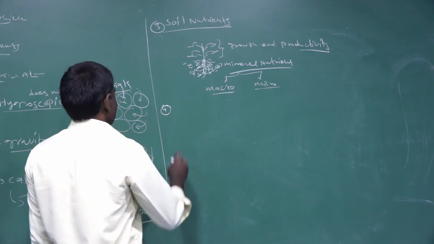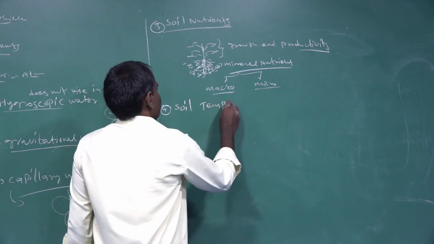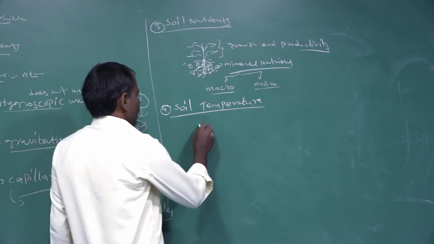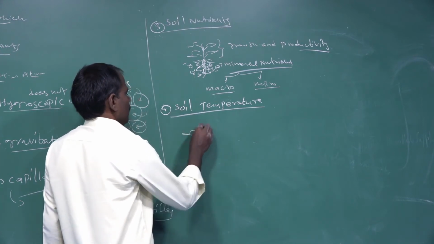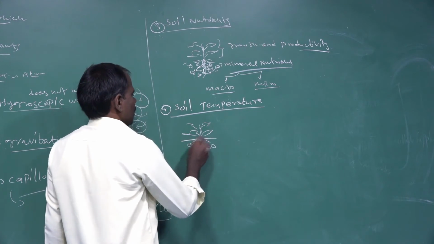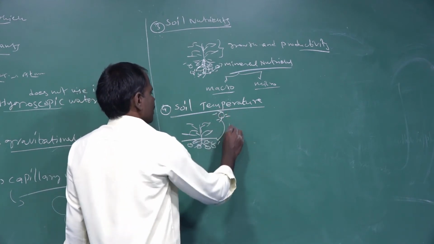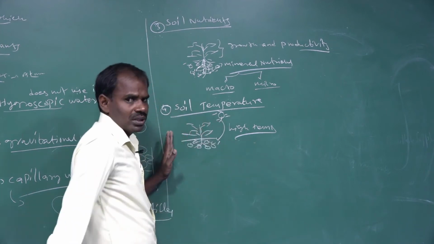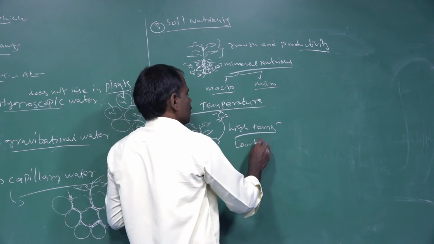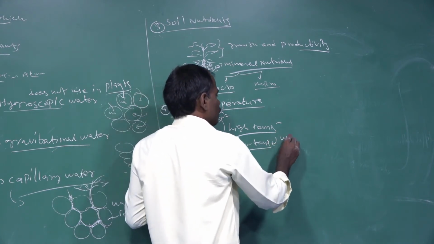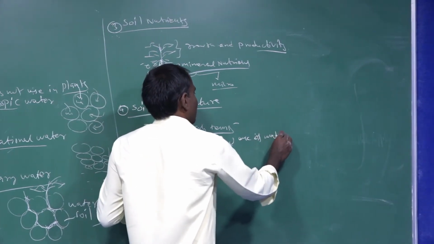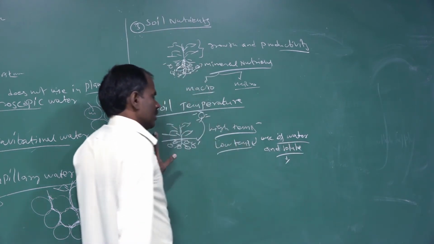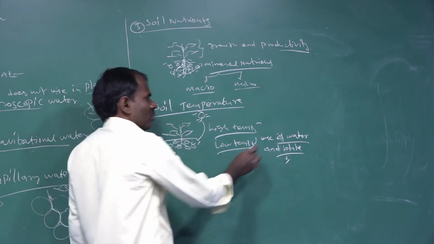Then the fourth one is soil temperature. At high temperatures, plants may not grow. But at low temperatures, plants can easily absorb water and solid molecules.